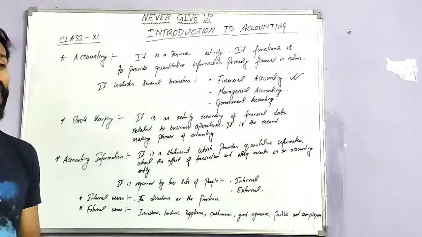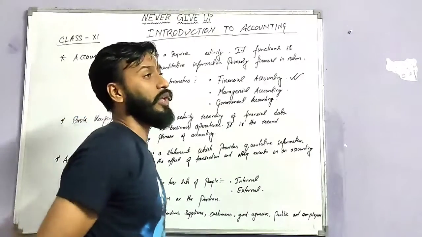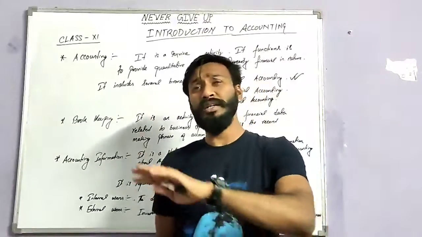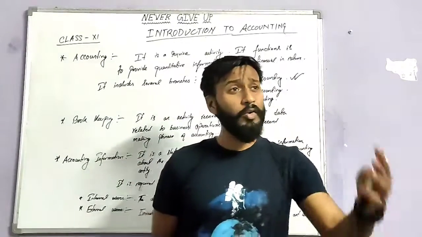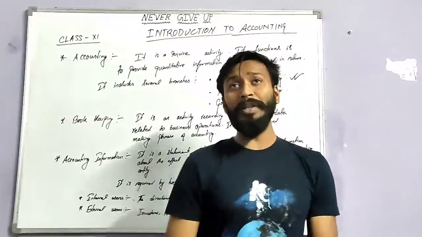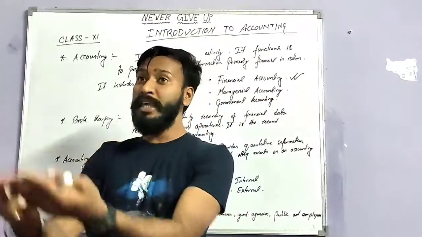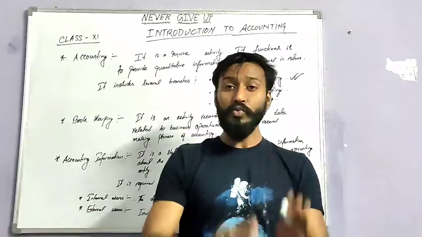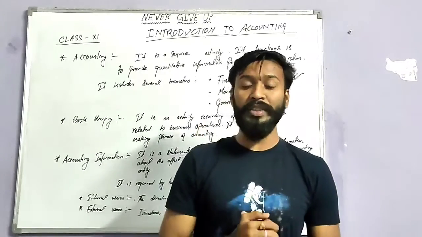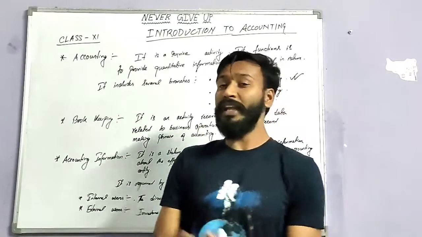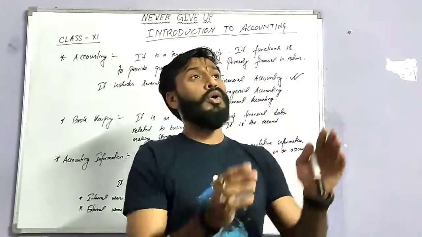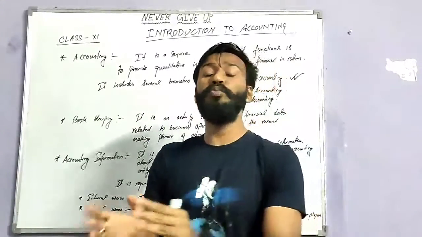This means whatever transaction is done by the business, whatever we purchase, whatever we sell, how much money comes into the business, whatever money we give, everything we will record systematically with that date. Whatever we record, we will record in separate books of account.